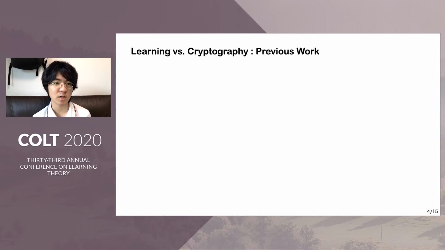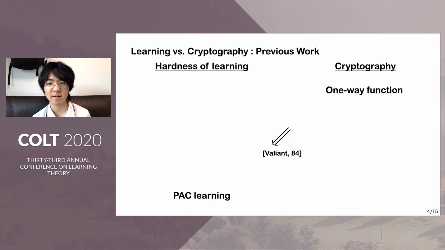The first topic is about learning versus cryptography. So let me introduce several previous works. The first relationship between these two fields was given in a pioneering paper by Valiant, and he showed that a one-way function, which is a very fundamental cryptographic primitive, implies hardness of PAC learning.